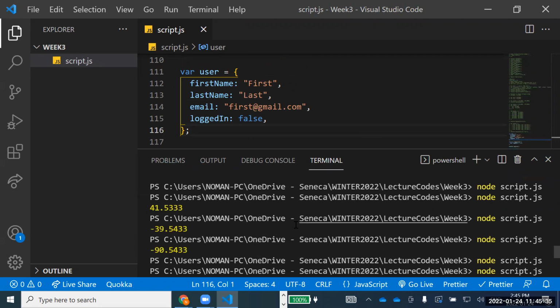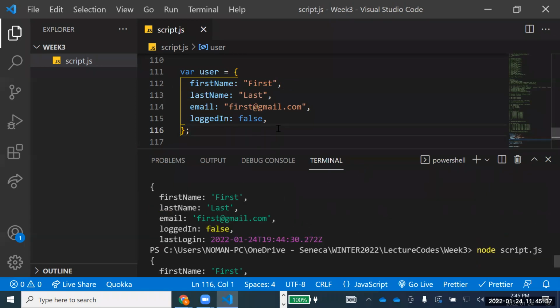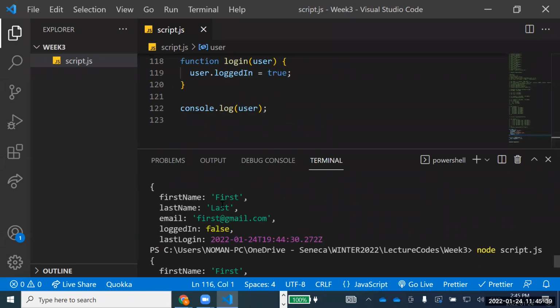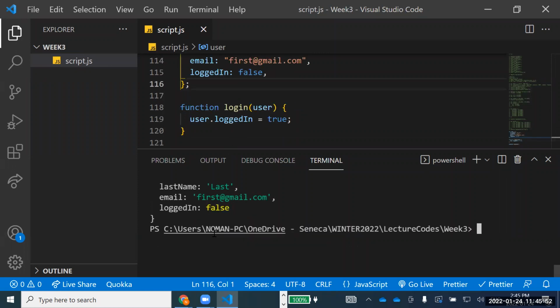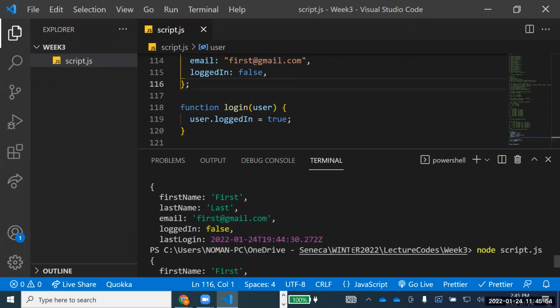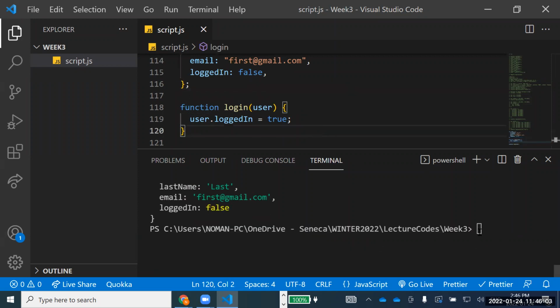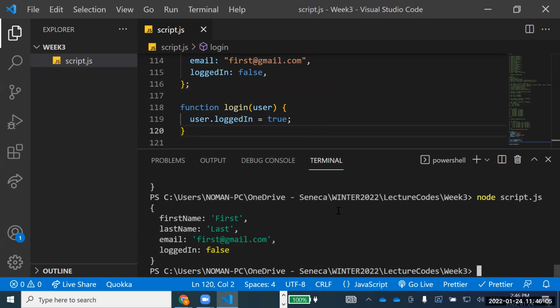So you see here what it's doing. It has returned this user: first name first, last name last, email is first at Gmail, and logged in is equal to false. And last login, it's also showing me the last login, even though I have removed it. Anyhow, it's just showing me the date and time of the last login as well. Now let's do it again, because now I've removed that last login. Yeah, so now it's removed.